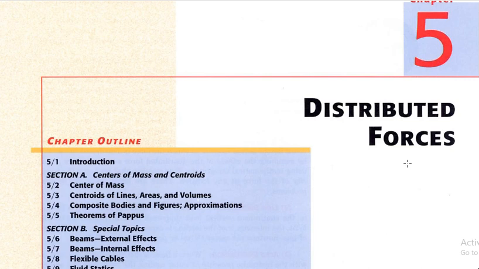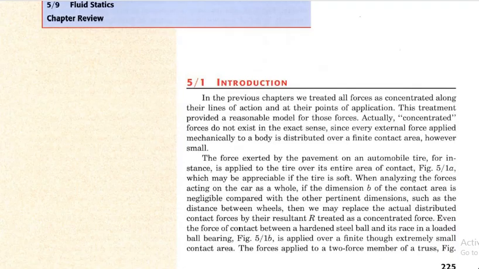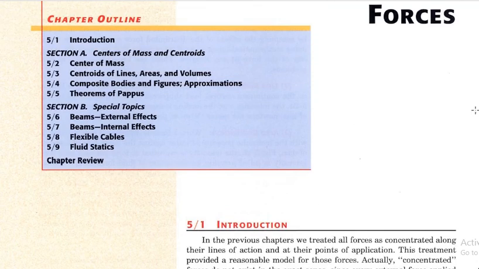Lecture number 12. We are going to start chapter number 5, Distributed Forces, for the course of Engineering Mechanics AGM 2103. The contents of the chapter are center of mass and centroids, then explanation of center of gravity, center of mass, their differences and similarities, centroids, then composite bodies, and the important one, Pappus theorem. Then special topics such as beams, internal and external effects, cables, and fluid statics.